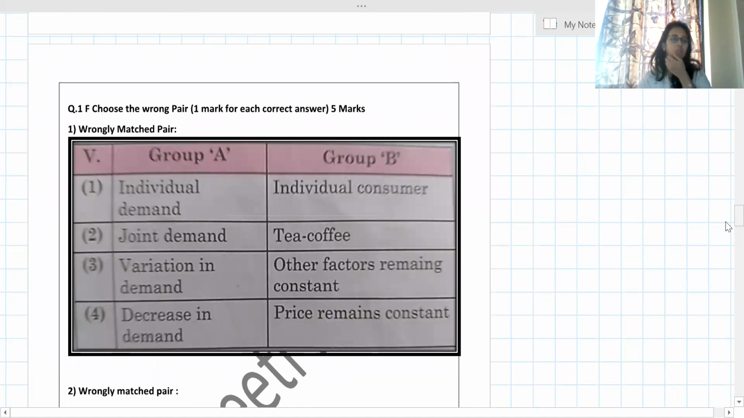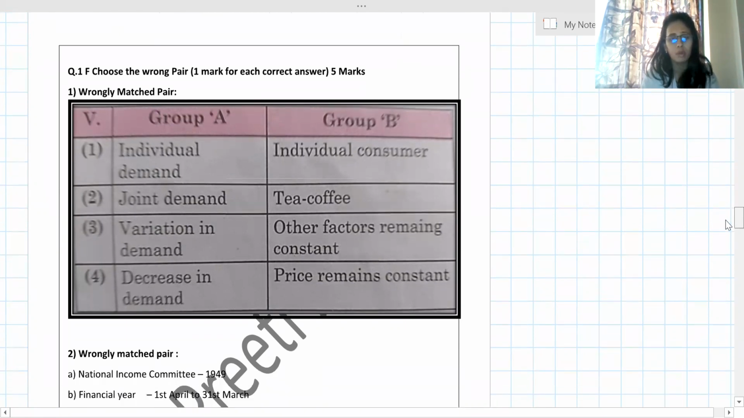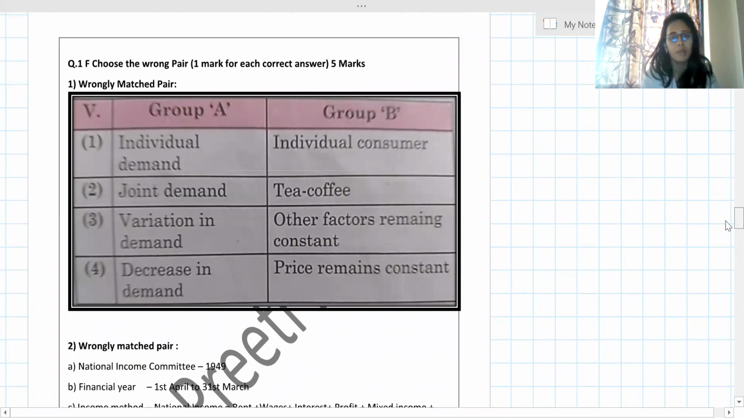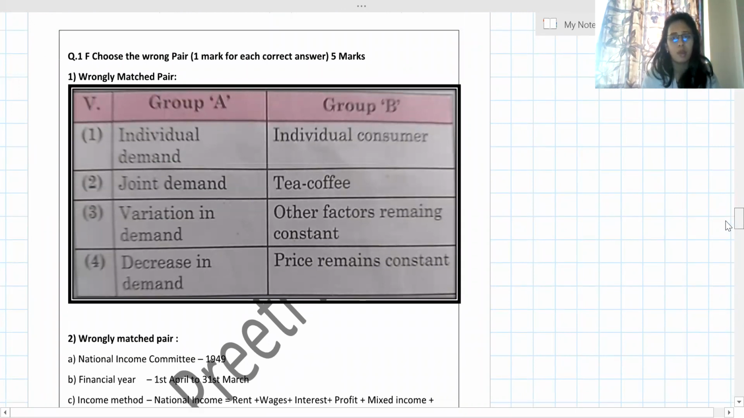Now the next question is F. Choose the wrong pair. See, sometimes they may ask you the wrong pair, or choose the correct pair. So read it carefully. Now see here: individual demand, individual consumer; joint demand, tea, coffee; variation in demand, other factors remain constant; decrease in demand, price remains constant. Now you can see joint demand, tea and coffee. Tea and coffee are not joint demand. Tea, sugar, milk, if such types of things have been given, then it is correct. So this is the wrong one.